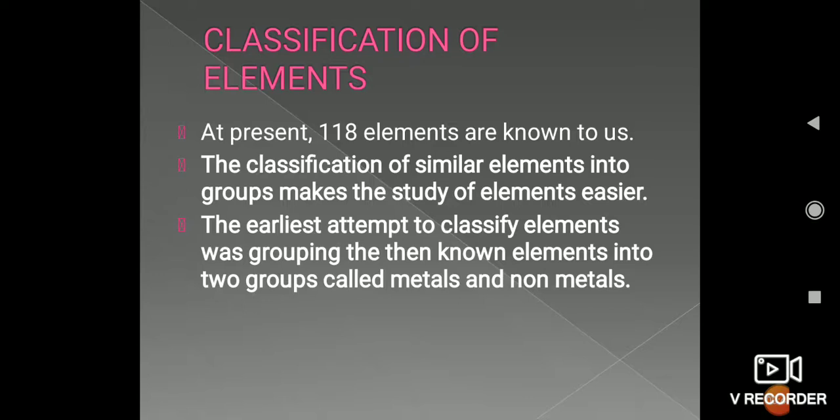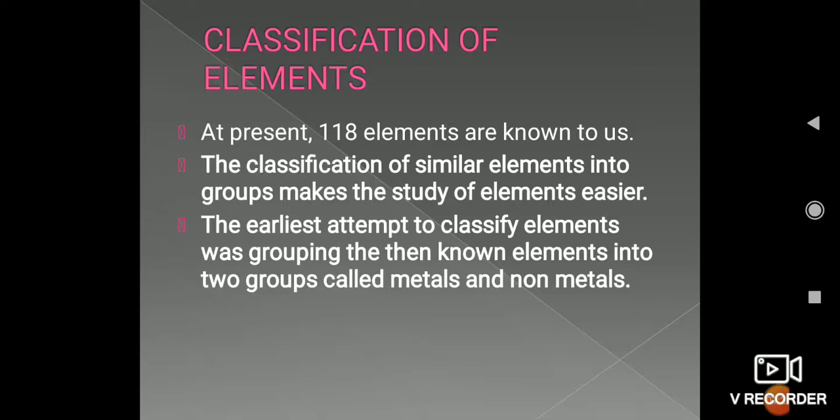Now at present 118 elements are known to us. In NCERT I know it has been mentioned 114, but it is actually 118 elements that are now known to us. To study each and every element is quite difficult, because to learn the properties, the characteristics, and everything about each and every element, it is 118. So it is quite difficult. That is why the need of classification of elements has taken place.